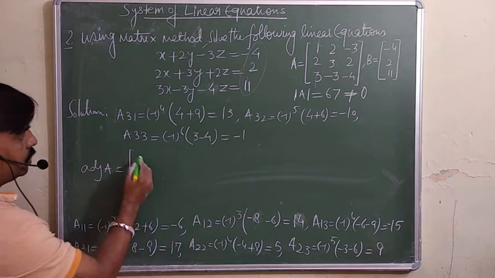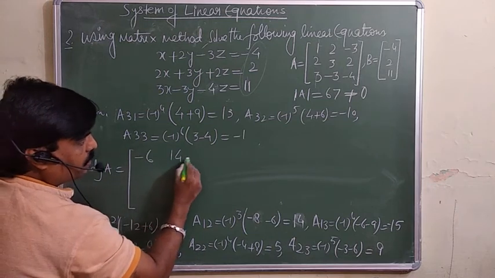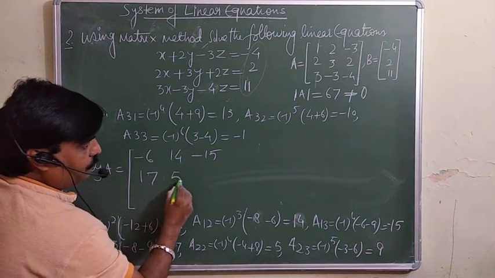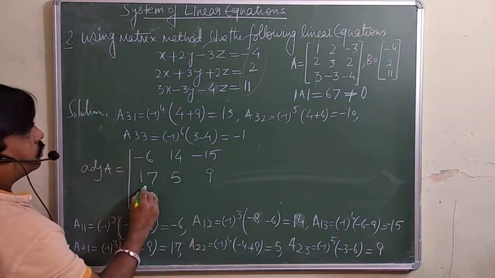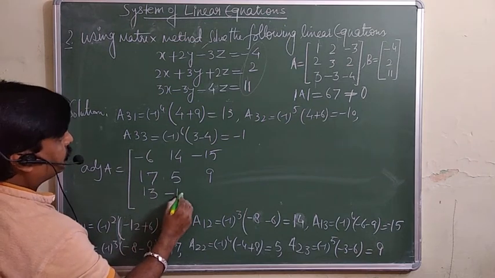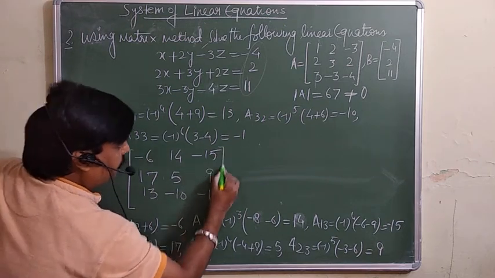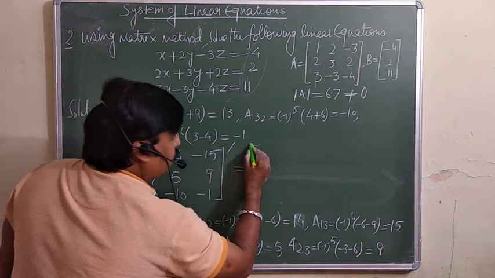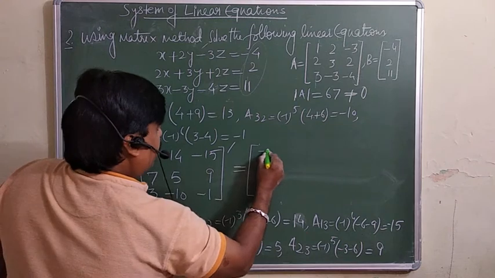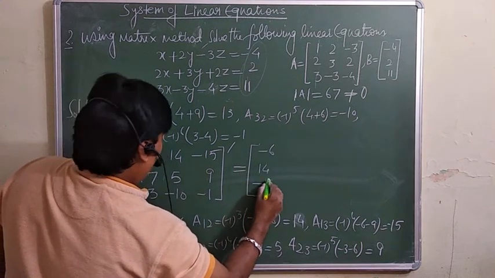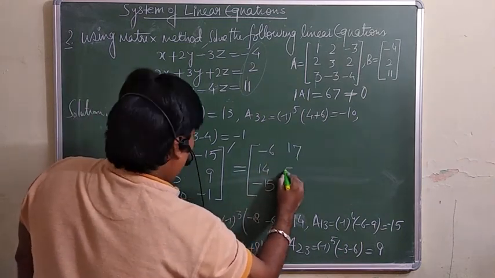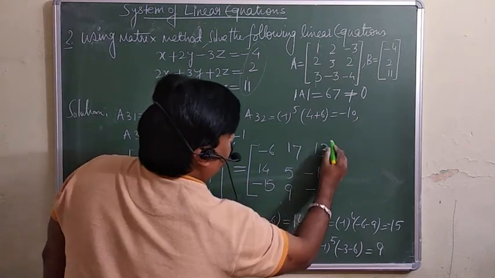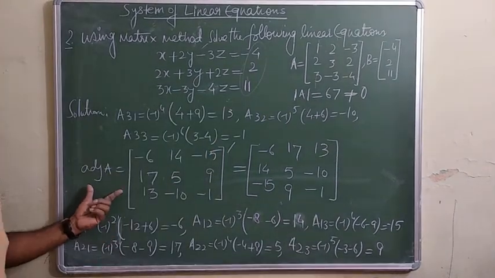First of all, you must write down minus 6, 14, minus 15, 17, 5, 9, 13, minus 10, and minus 1. If we take the transpose of this, you will get the adjoint of A.